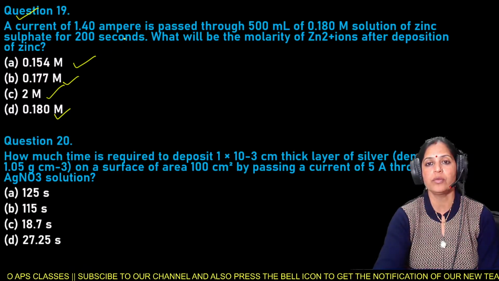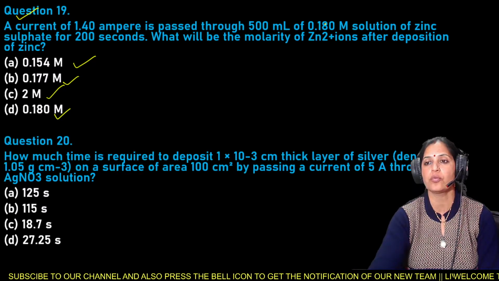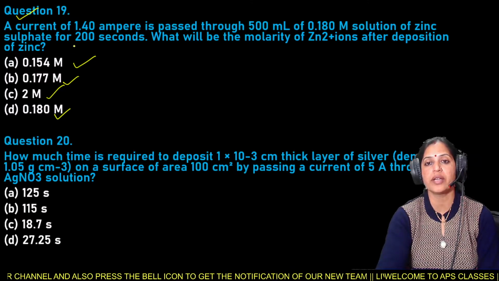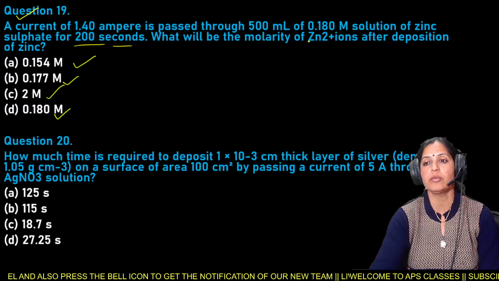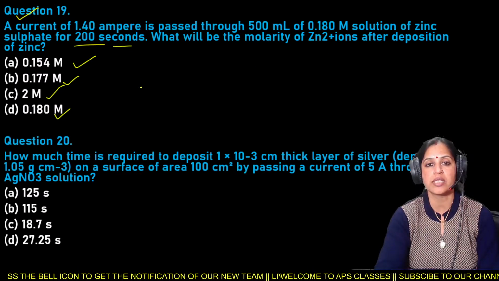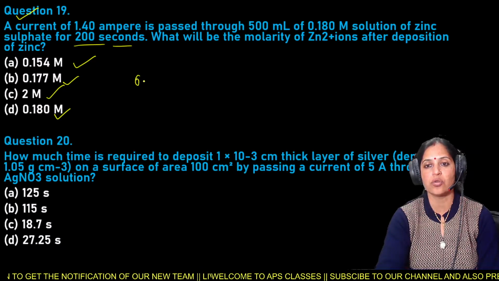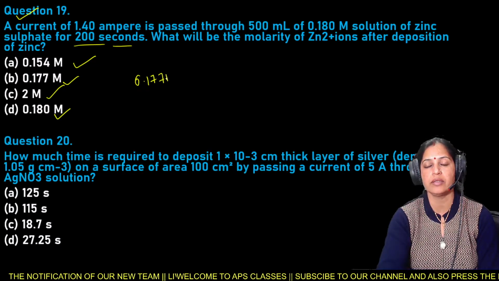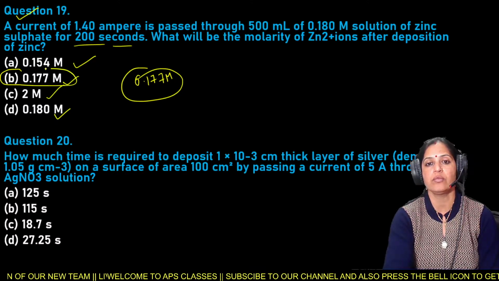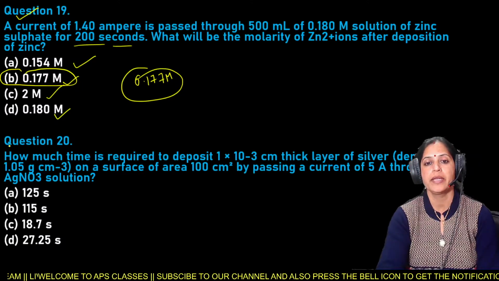A current of 1.40 ampere is passed through 500 milliliter of 0.180 molar solution of zinc sulfate for 200 seconds. What will be the molarity of Zn2+ ions after deposition of zinc? It is question number 19. That is 0.177 mole. So here option B is the right answer for question number 19.